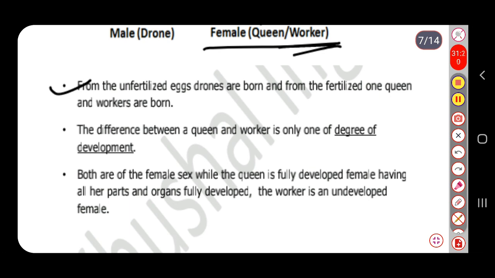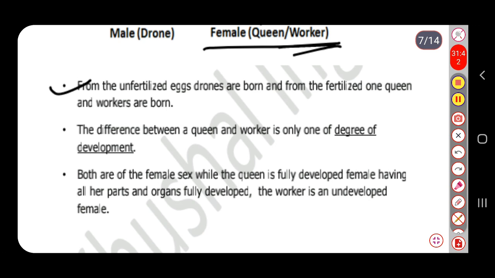It means that it depends totally on the food fed to the young ones during their embryonic development. If the grub is fed by royal jelly, it will become the queen, and if it is fed with normal food or honey, it will become the worker.